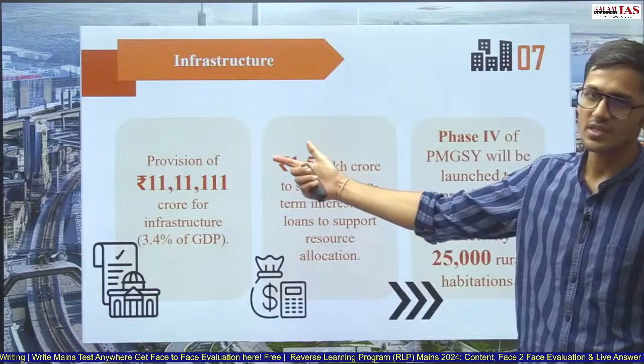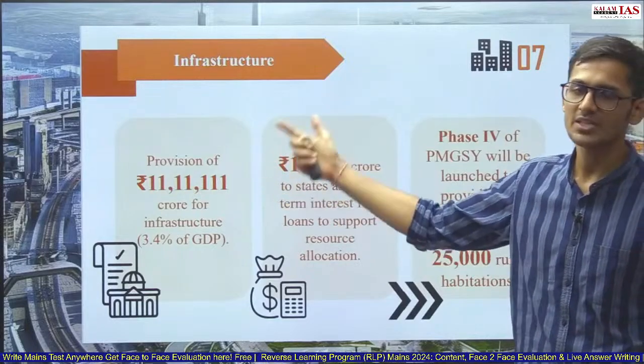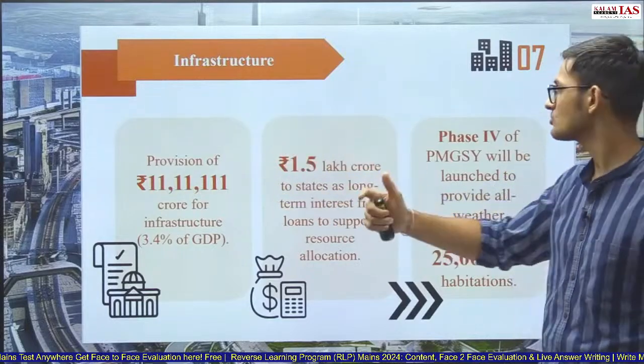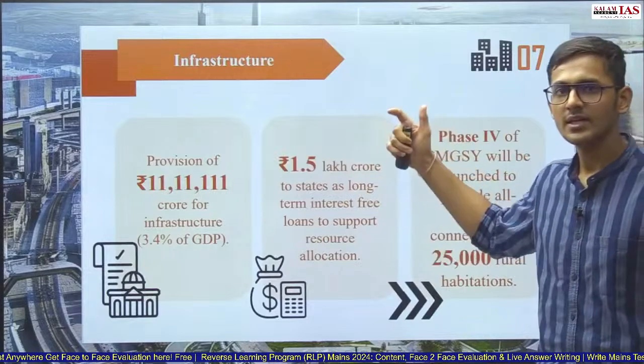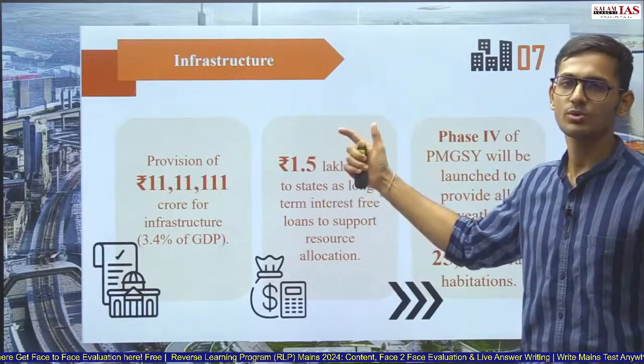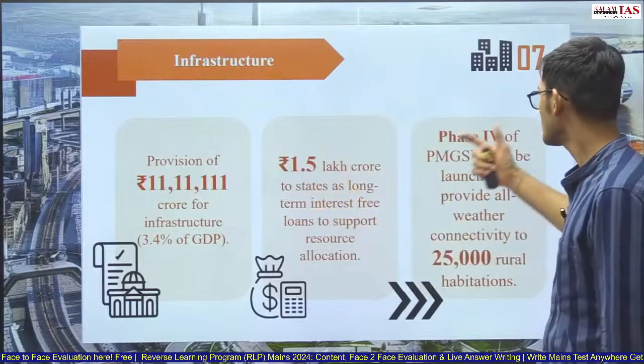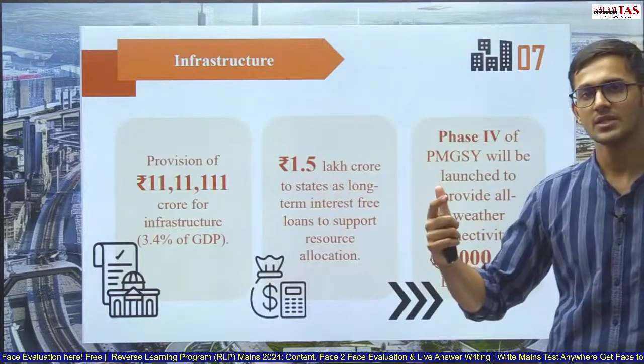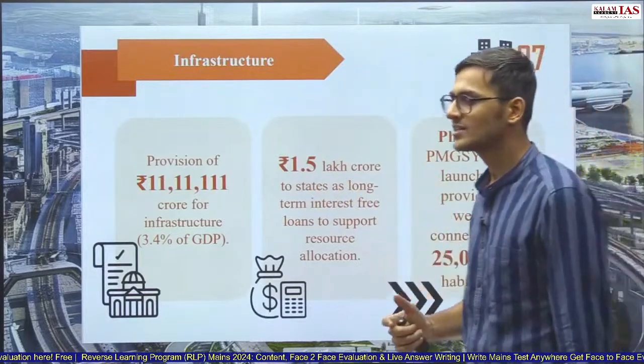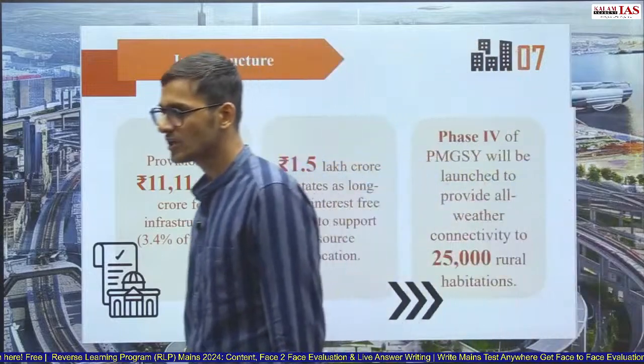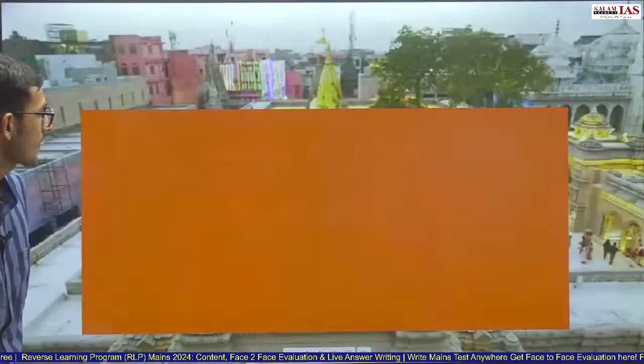So for infrastructure, there are three major parts of the budget. First is the budget itself for infrastructure: the capital expenditure has been increased to 11,11,000 crore. Second is the interest-free loan provided to states for development of infrastructure. Third is the fourth phase of Pradhan Mantri Gram Sadak Yojana, which will extend roads to 25,000 more villages.